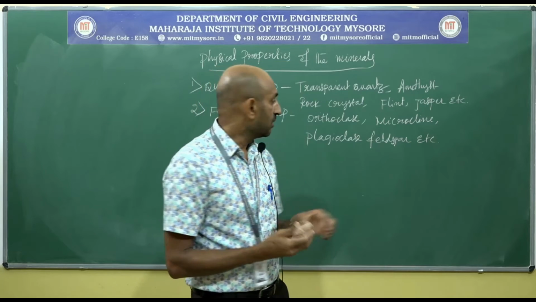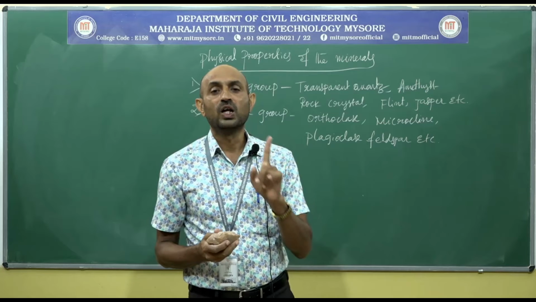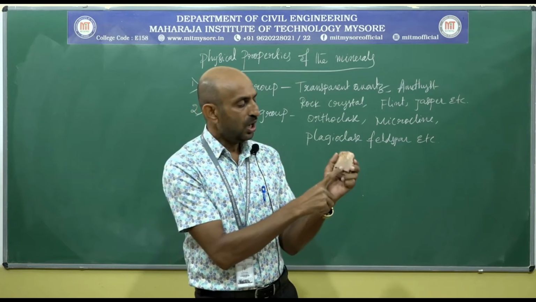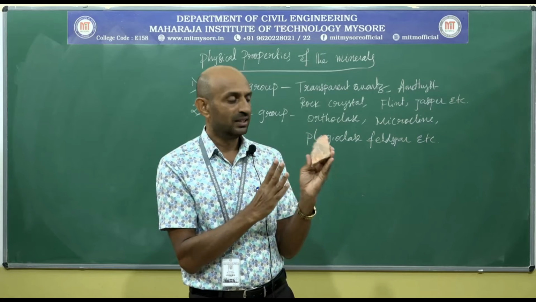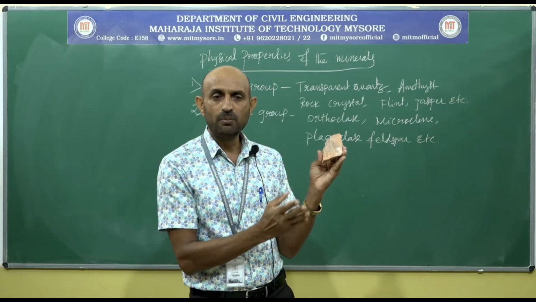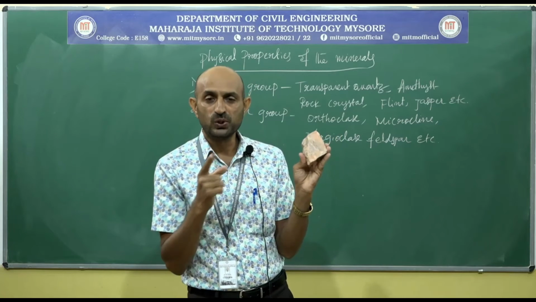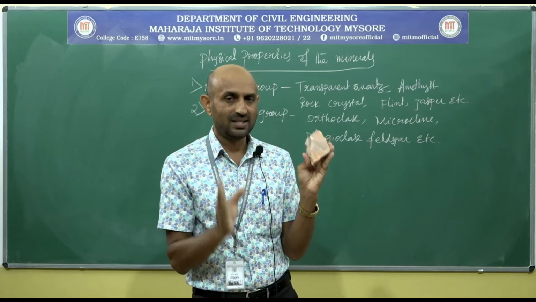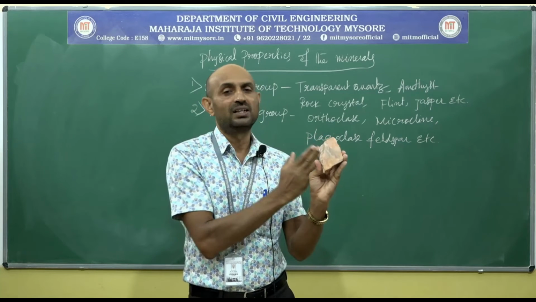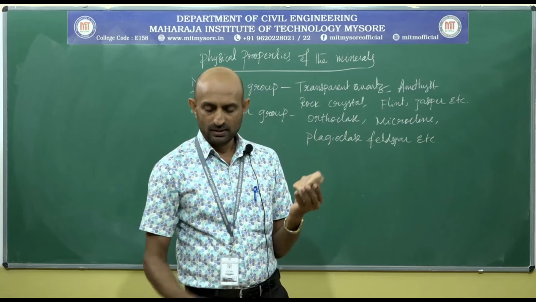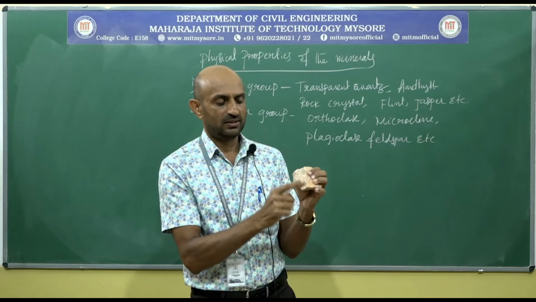The minerals under the feldspar group show a white streak. Luster, how does it reflect the light? Subvitreous. It reflects the light like our earlier mineral quartz, but not equal to quartz. That is why we use the terminology subvitreous luster when the reflection of light is lesser than the earlier quartz mineral. Both the minerals are same. Fracture, uneven fracture, you see.